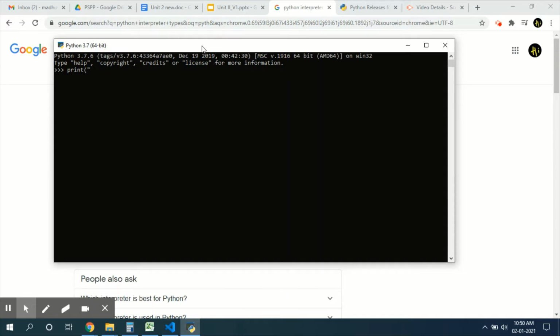But it's very simple. It looks like pseudocode. Print is a Python function to print the value. Here I'm going to print hello world. Just I'm going to hit enter. Here you can see the output directly. Hello world.